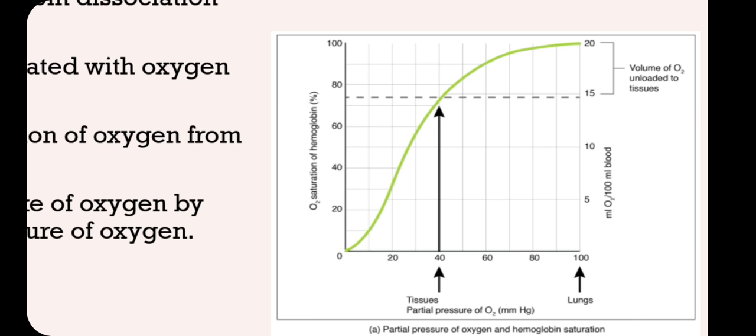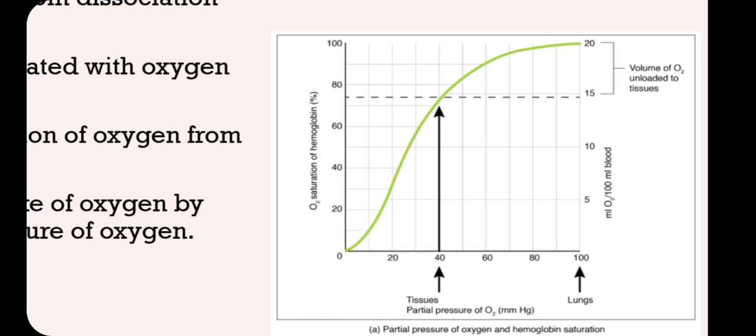A sigmoid curve is obtained, and this curve is called the oxygen hemoglobin dissociation curve, and this will help you to understand at what partial pressure of oxygen hemoglobin will bind to oxygen, and at what partial pressure it will dissociate.